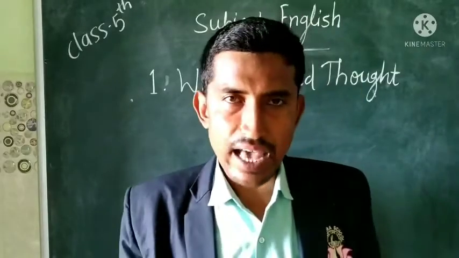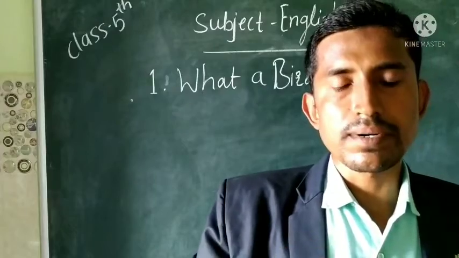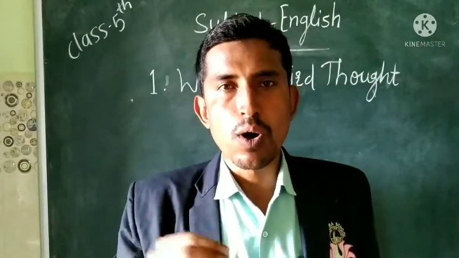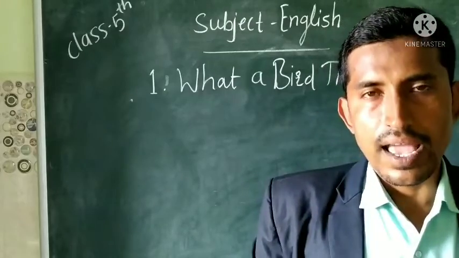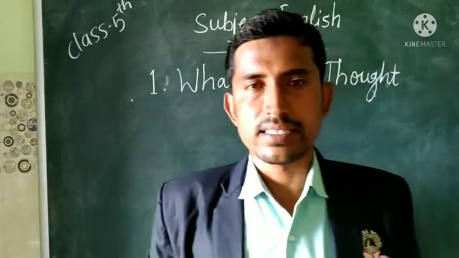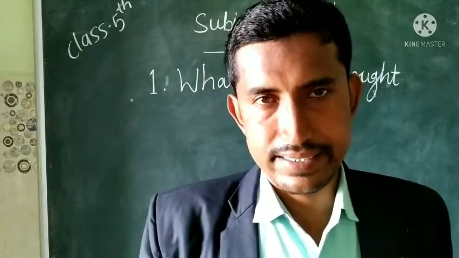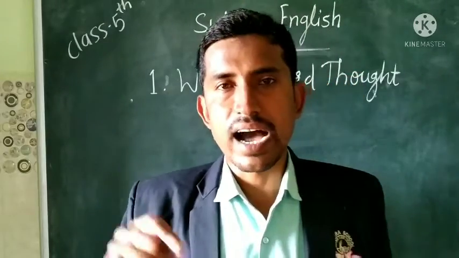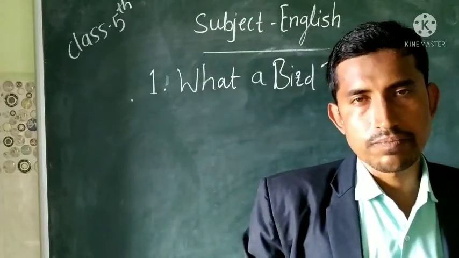Dear students, as you know, around us there are different types of birds, for example sparrow, crow, pigeon, peacock, etc. And you also know that birds live in a nest, and nests are built on trees.